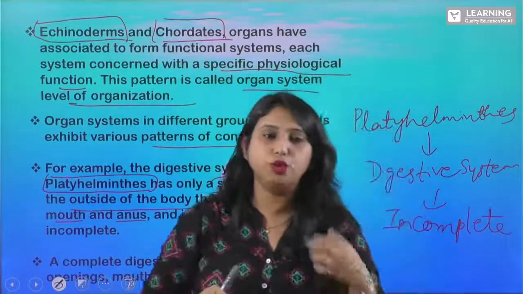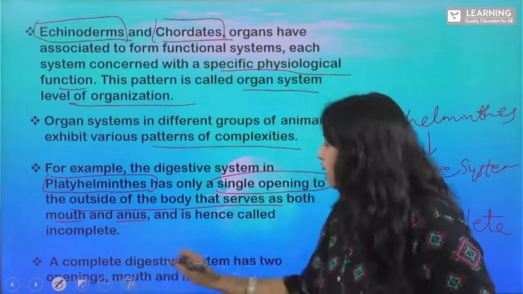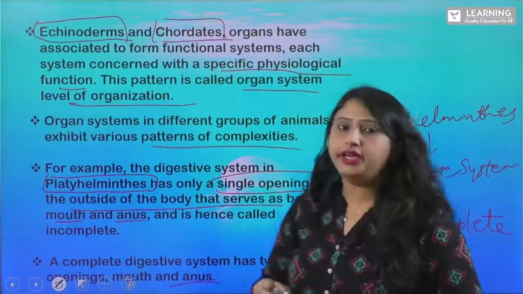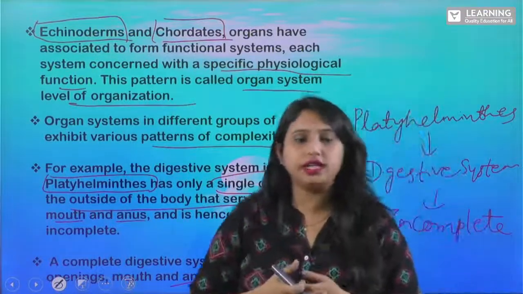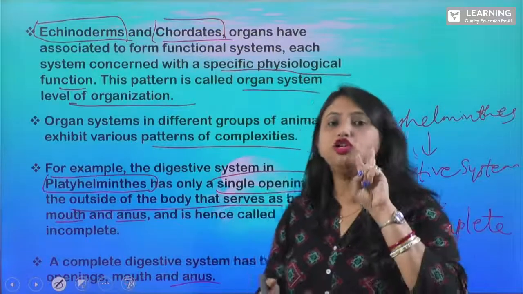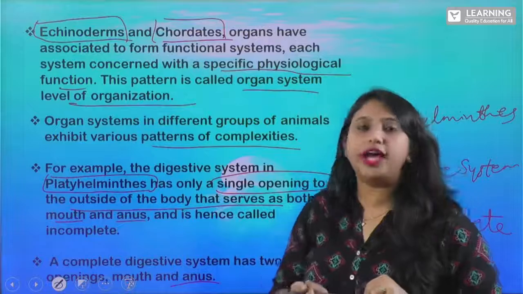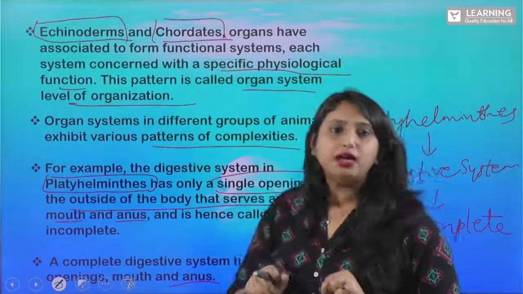Mouth and anus, both, isn't it? So the digestive system is complete. The complete digestive system has openings like mouth and anus. Clear? So when can we say the digestive system is complete? When it has two openings. Clear? And the digestive system in platyhelminths is incomplete. Remember this one. This is an important MCQ question.